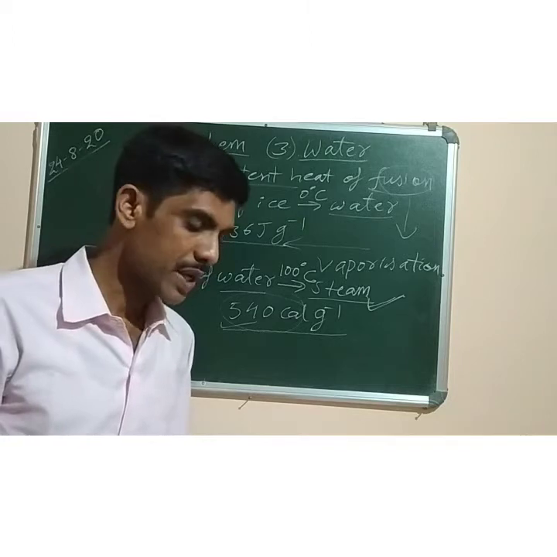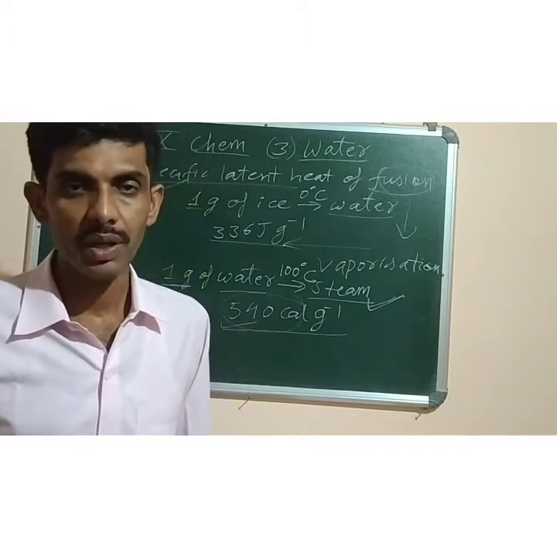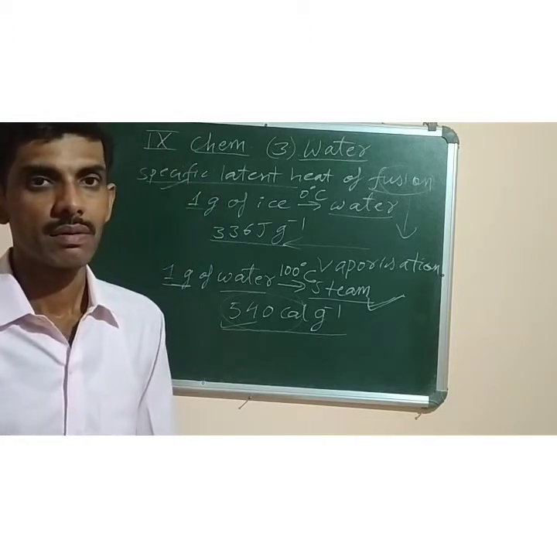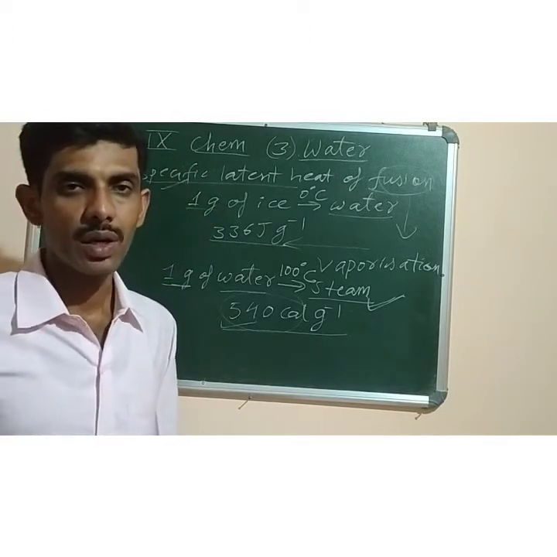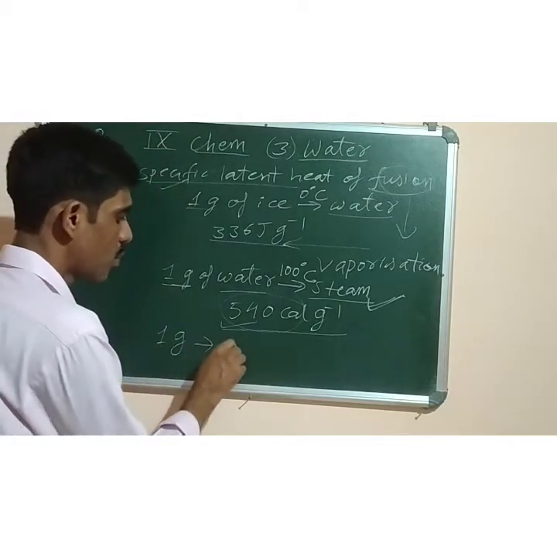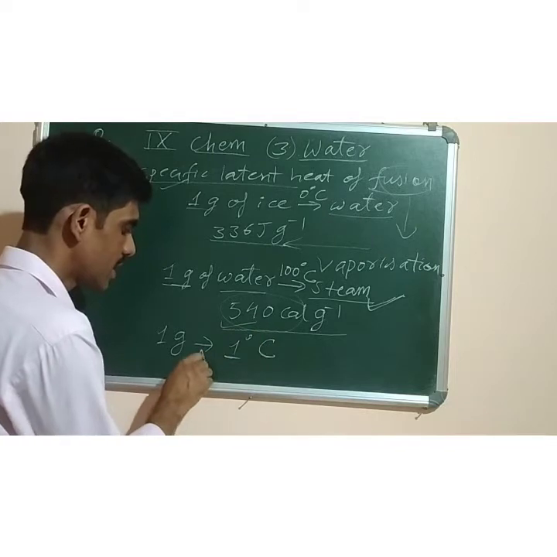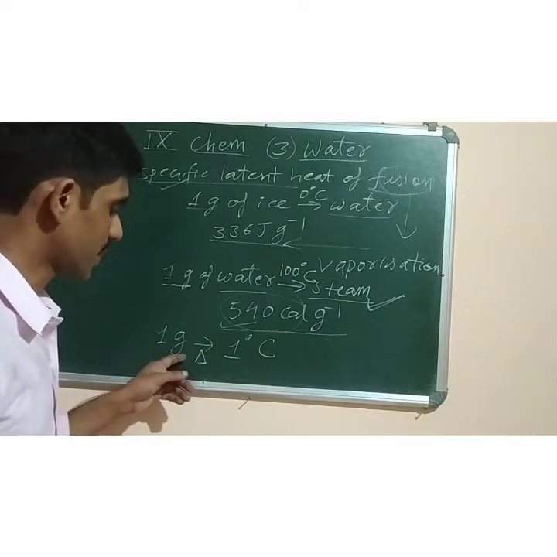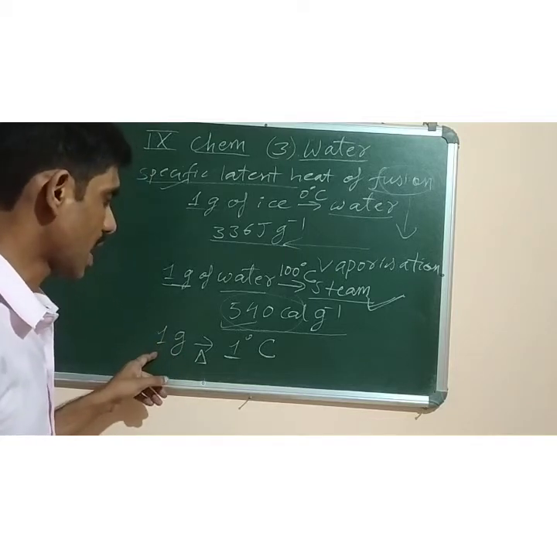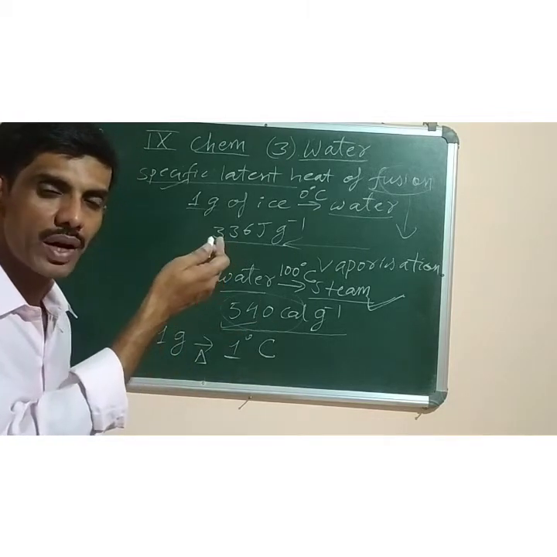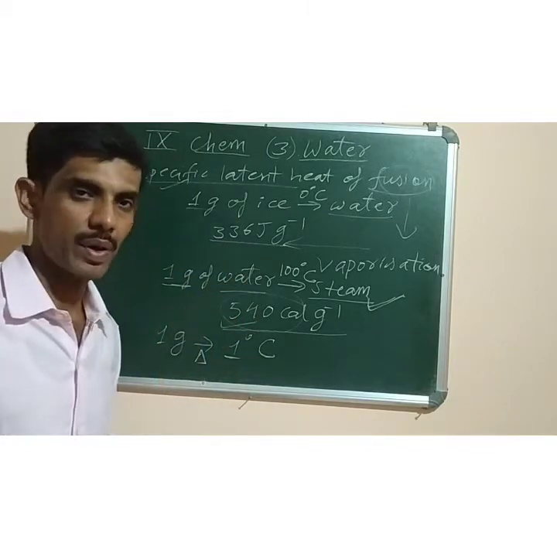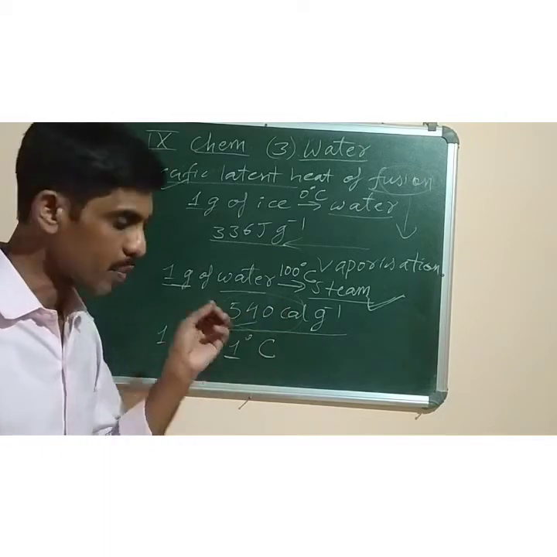Now next we have specific heat capacity. What is the definition of specific heat capacity? It is defined as the amount of heat required to raise the temperature of 1 gram of a substance by 1 degree C. How much heat is required here? That is called specific heat capacity. Like if you take 1 gram of water and you want to raise its temperature by 1 degree C, like if the water temperature is now 25, you want to make it 26, how much heat is required?